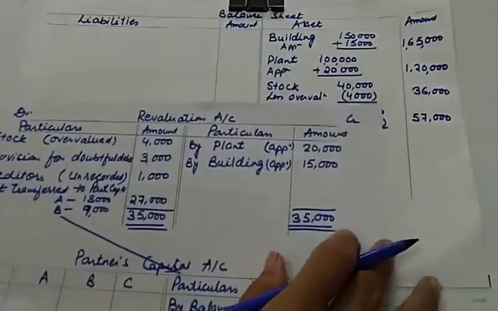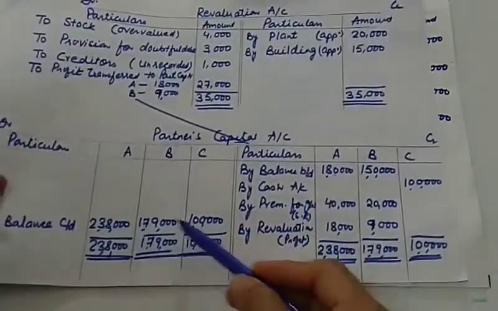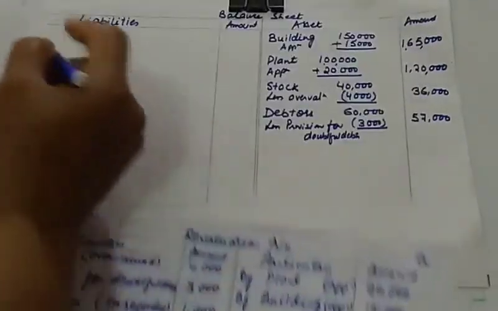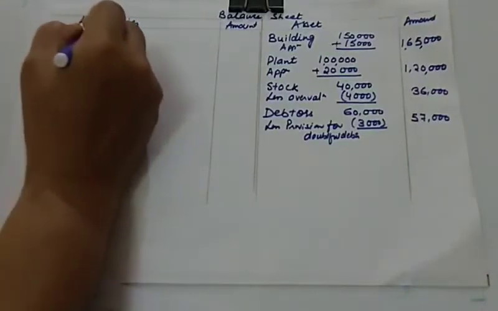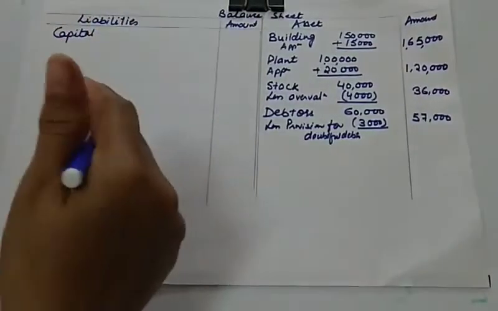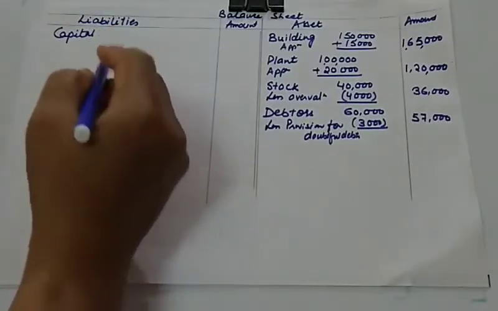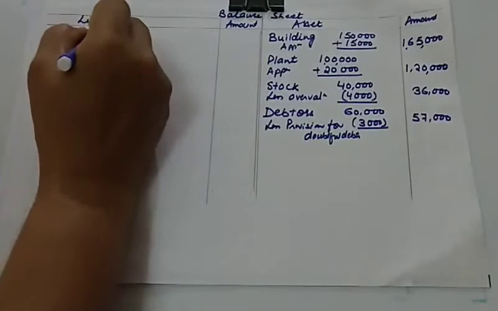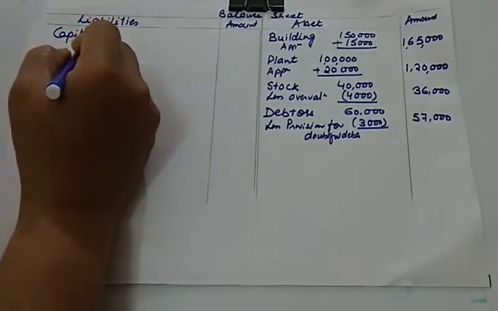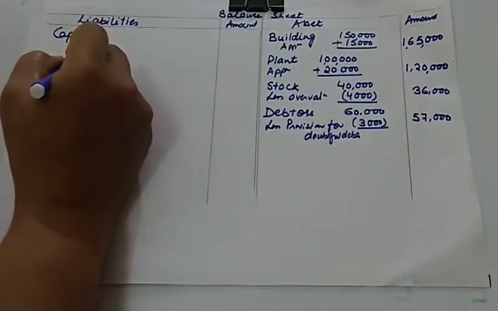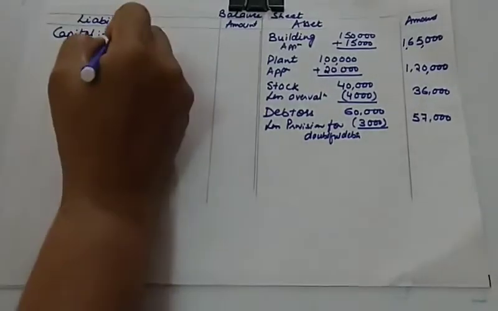Now let us prepare the balance sheet. In the balance sheet also, first of all, we can write these closing balances in the balance sheet as the capitals of Partner A, B and C. A's capital is 2,38,000.